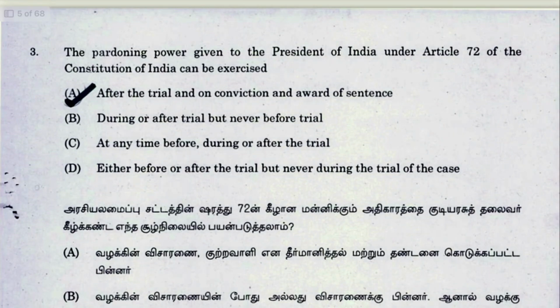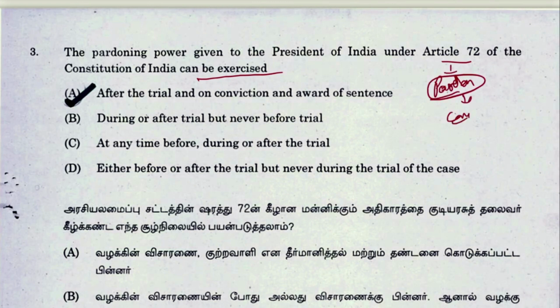Next is 3. The pardoning power given to the President under Article 72 of the Constitution can be exercised only after the conviction, because this is pardoning power and the pardon can be granted only after a conviction. So after trial of the conviction and award of the sentence. It is correct. A is the answer. During or before, and during and before is not possible. So these 3 are incorrect.